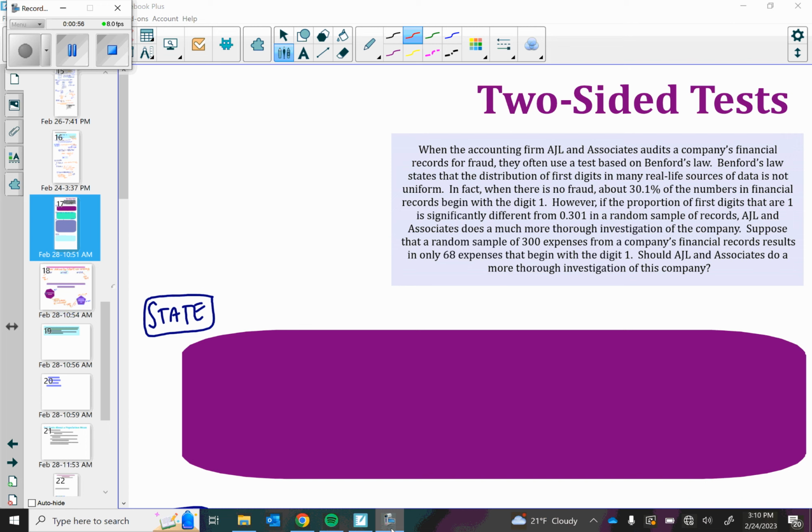Suppose that a random sample of 300 expenses from a company's financial records results in only 68 expenses that begin with a digit 1. Should AJL and Associates do a more thorough investigation of this company?